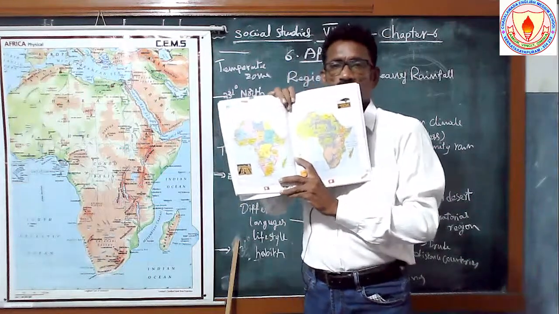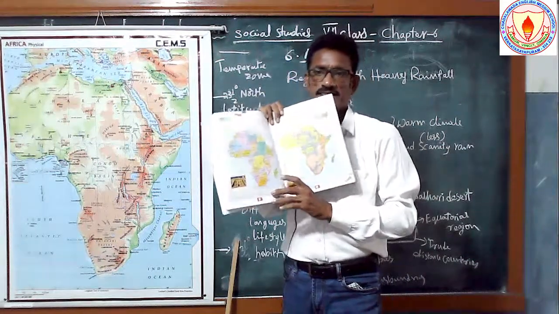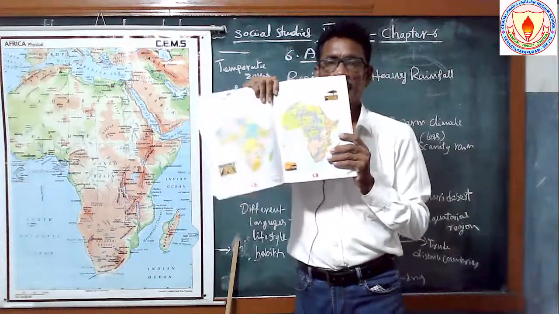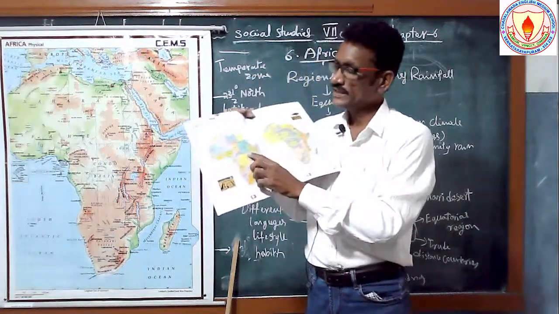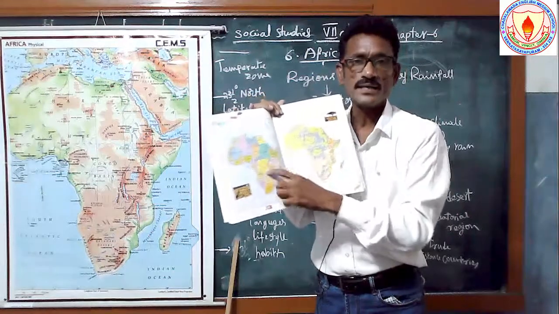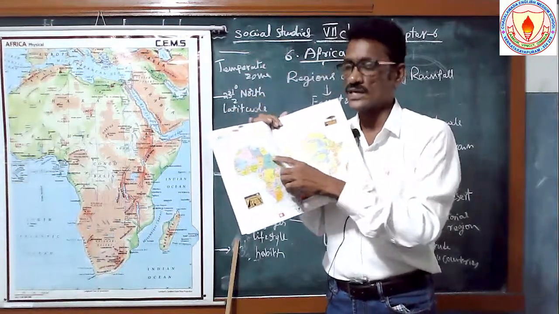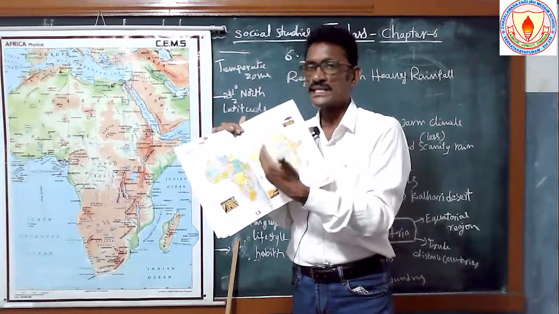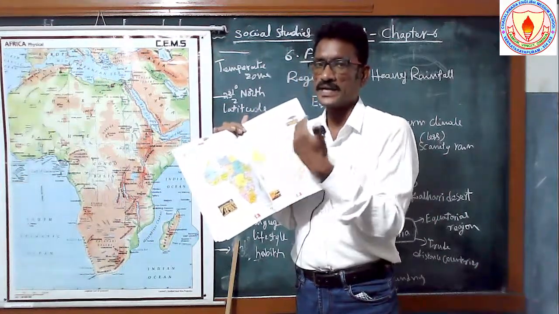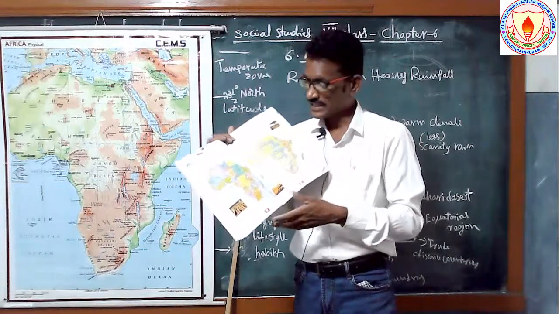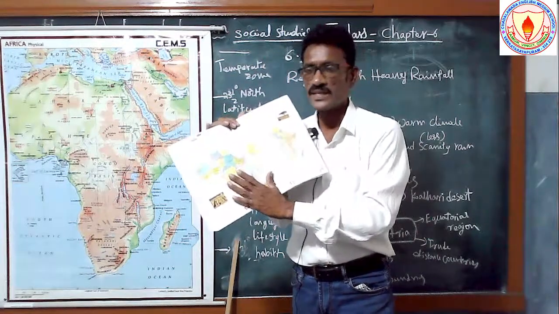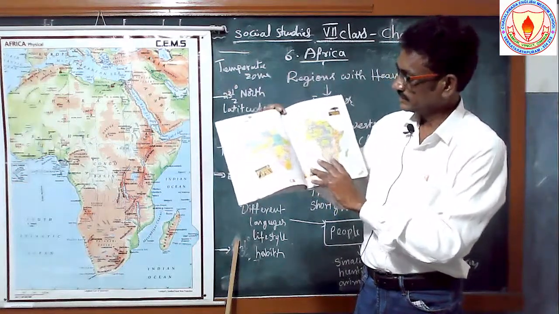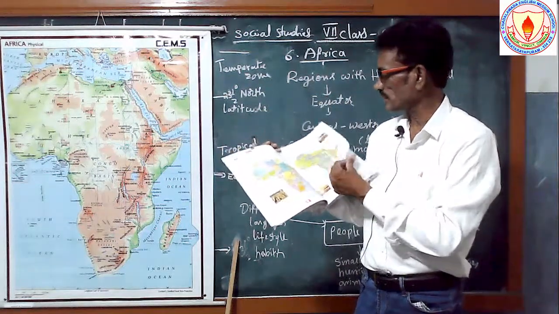See here. Look at this. And next, this is the physical map of the Africa continent. Okay, and here is the Africa political map. In the next class we are going to see the importance of countries and the people's position in this place. We will discuss it in the next class. This is the political map of the Africa continent. See here, so many details, and good information is given here.